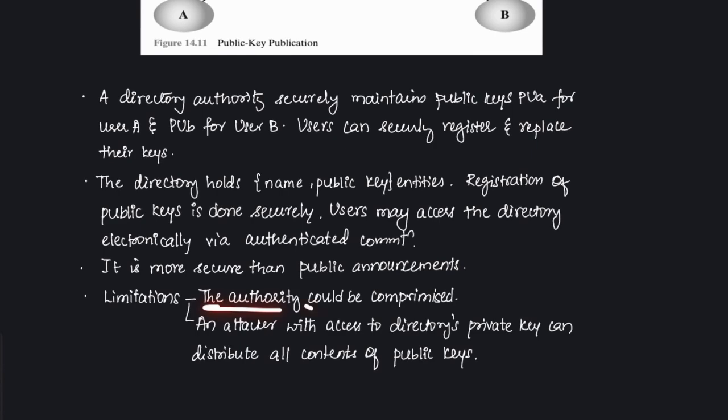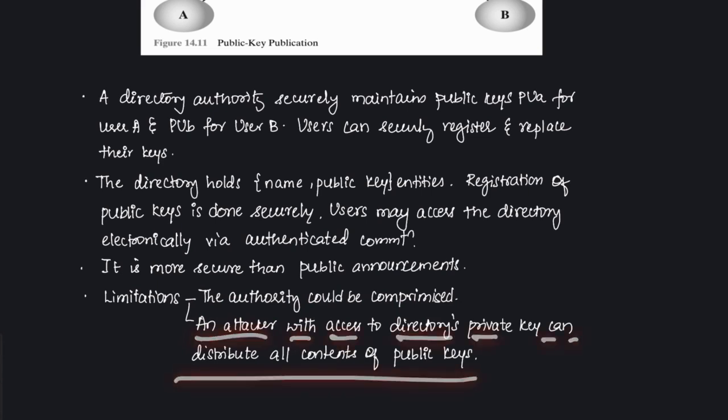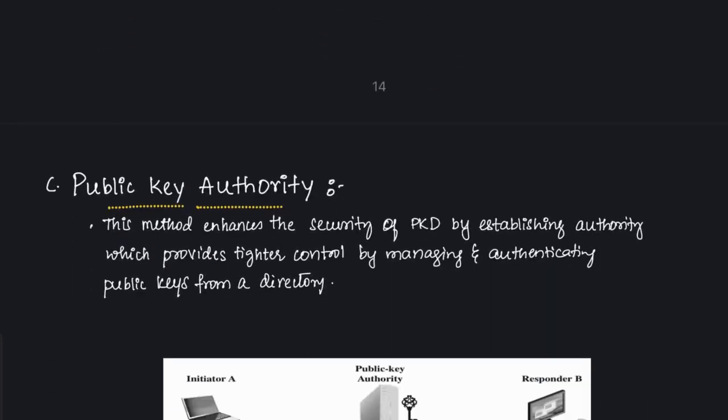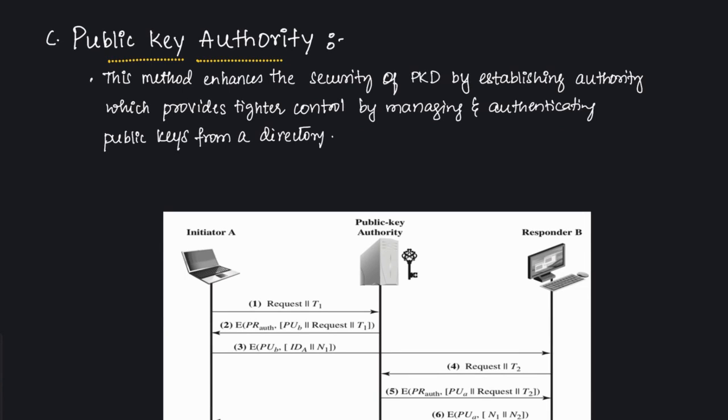For example, the authority could be compromised here, and an attacker who accesses the directory's private key can distribute fake public keys or tamper with all the contents. Distribution of the contents to a third party can also happen here. A slightly better model proposed was the public key authority.